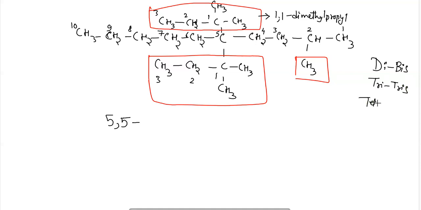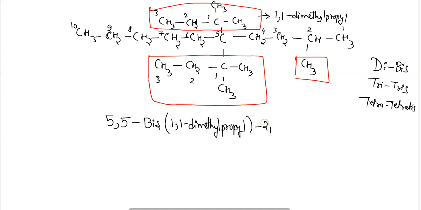Tetra will be replaced by tetrakis. Similarly pentakis, hexakis, like this we can change the name. So here it will be bis 1 comma 1 dimethyl propyl, with, in the second position, a methyl group, and the name of the compound is decane.